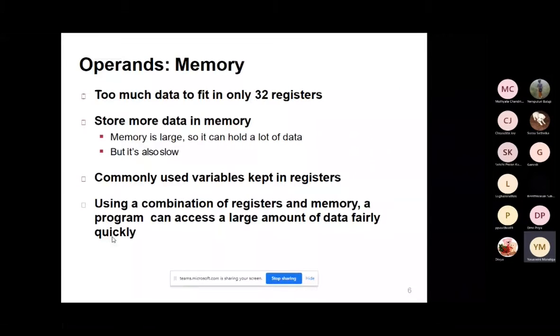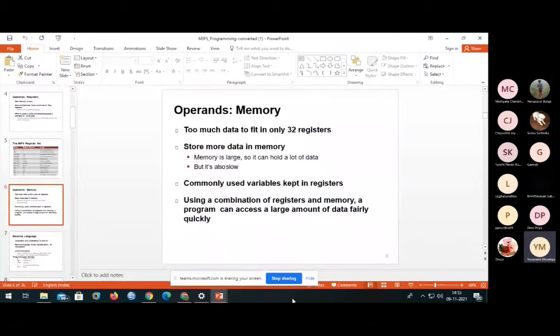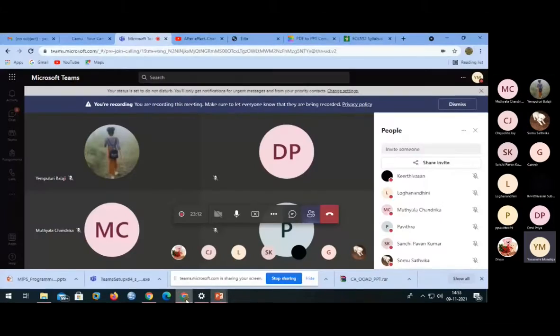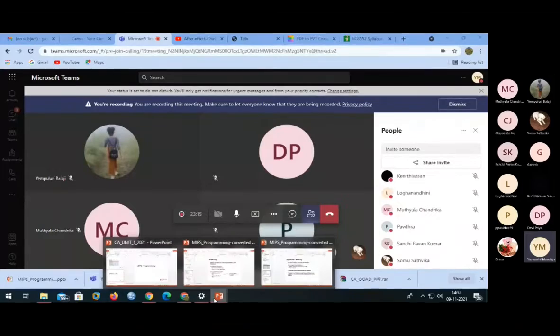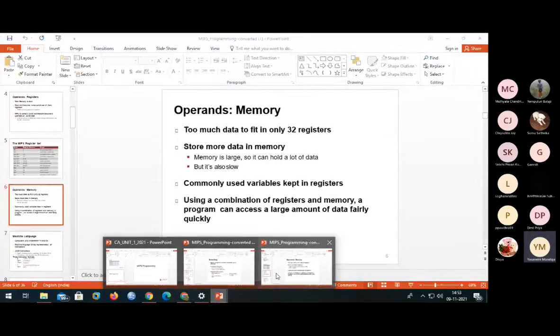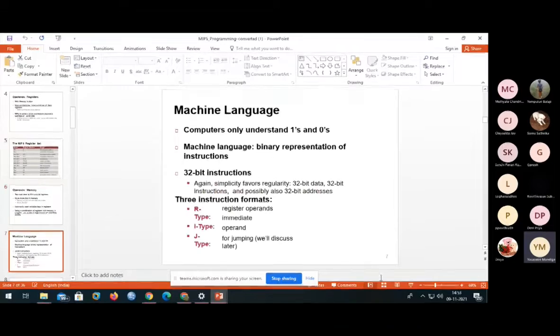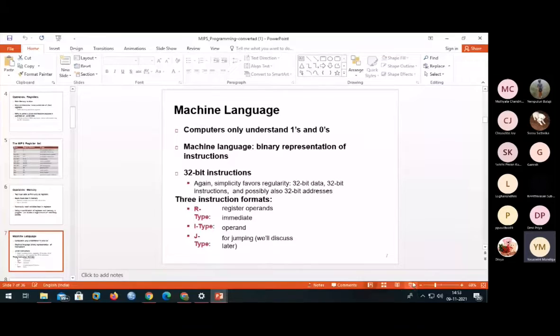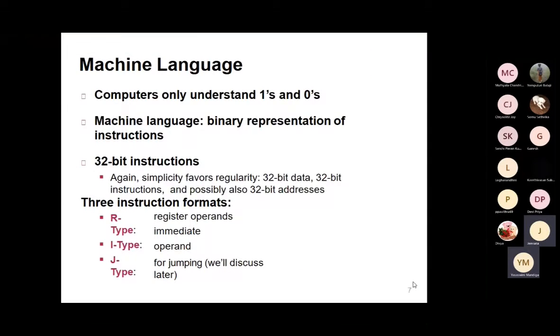And coming to here, so too much memory will be addressed by using the 32-bit register. See here, from the machine level language point of view, how the machine level language will be represented by using ones and zeros. It will be represented in the 32-bit instruction.